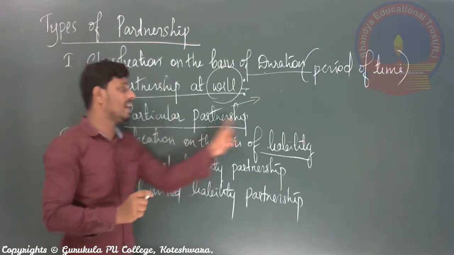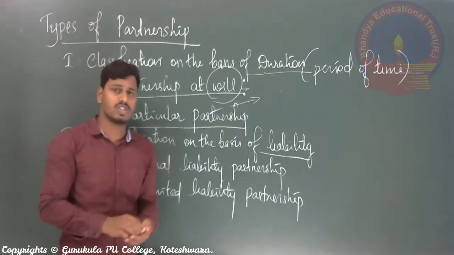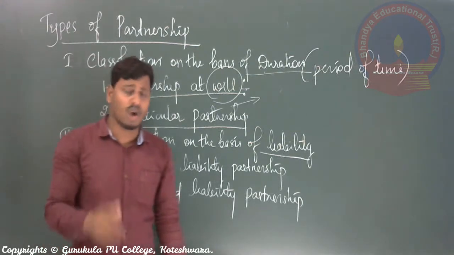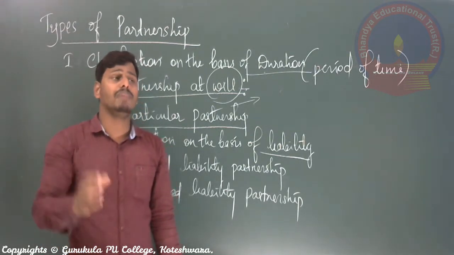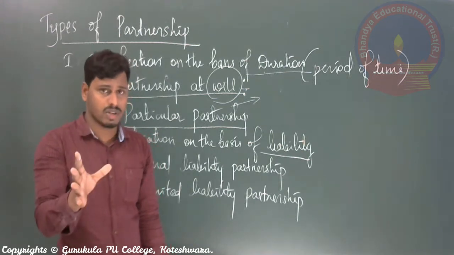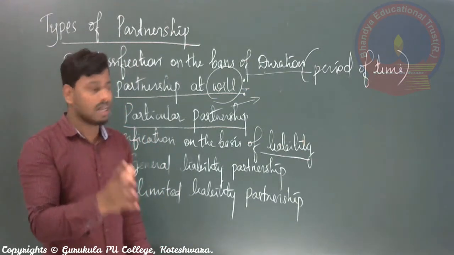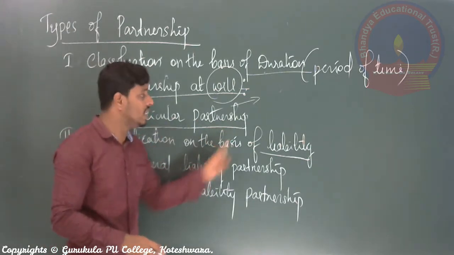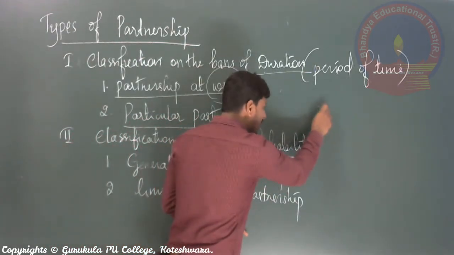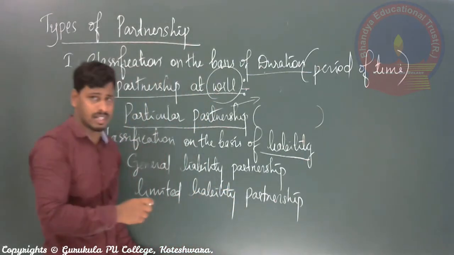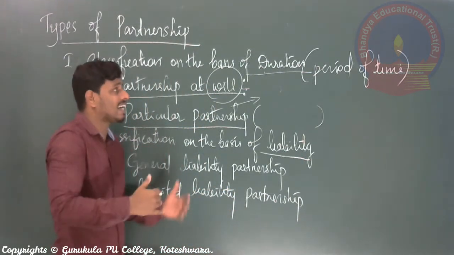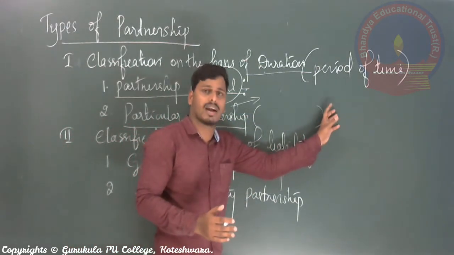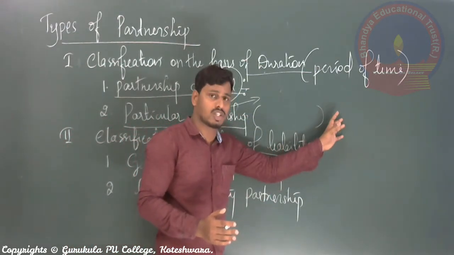The second one is particular partnership. Particular partnership means a partnership business commenced or set up for the completion of a specific or particular project. That kind of business is called particular partnership. Right? So here the date of commencement as well as the date of closing the business, the end of the relationship of all the partners in the partnership business, is called the end or closing of the partnership business.